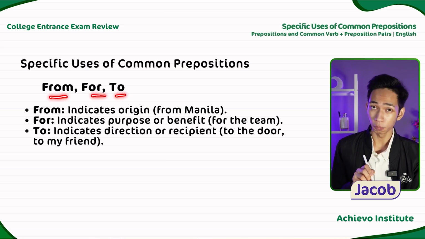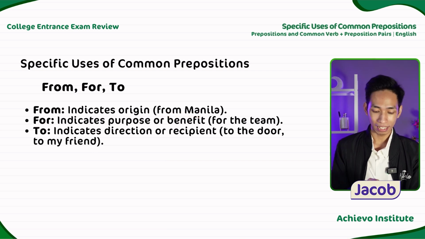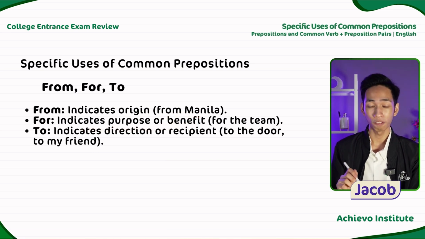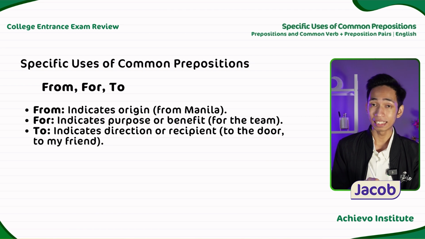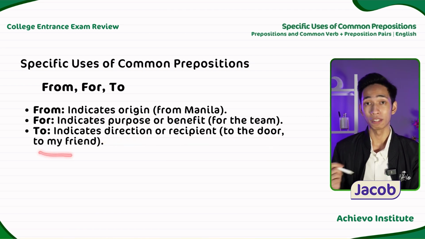From, for, and to. From is used to indicate origin. Example, from Manila. For indicates purpose or benefit. For example, for the team. And to indicates direction or recipient. For example, to the door or to my friend.